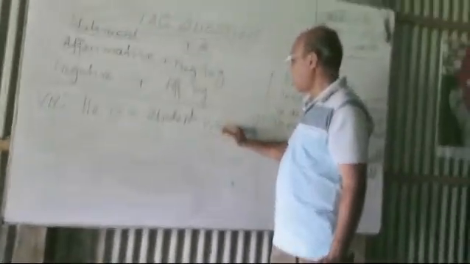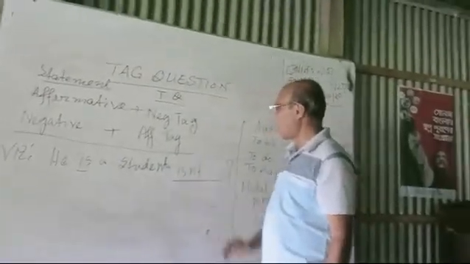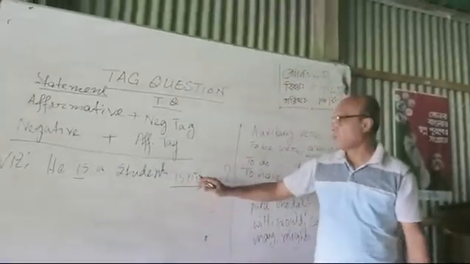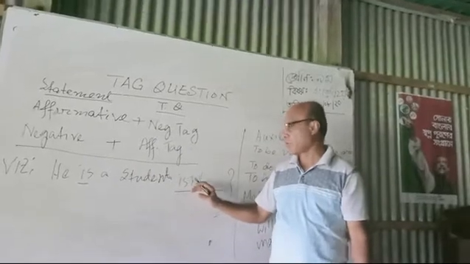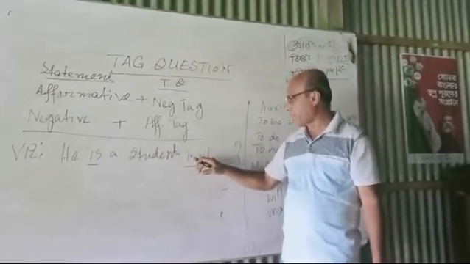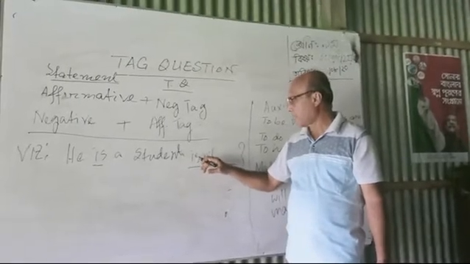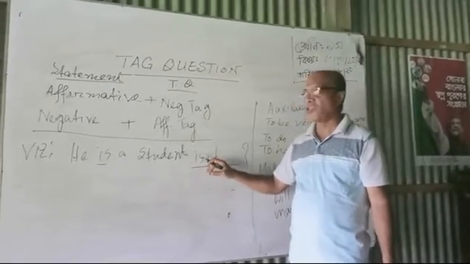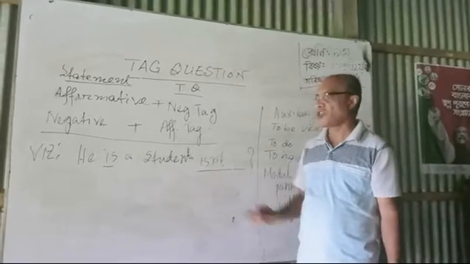So after the auxiliary verb, you have to write not. But this not should not be written in full. You have to use the contracted form. Here you can see after n we did not use o. So you have to write it in short form.